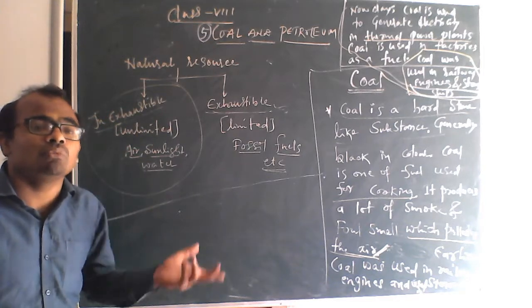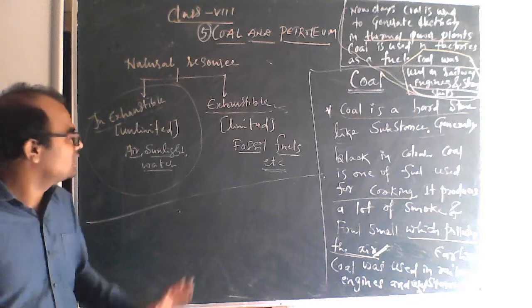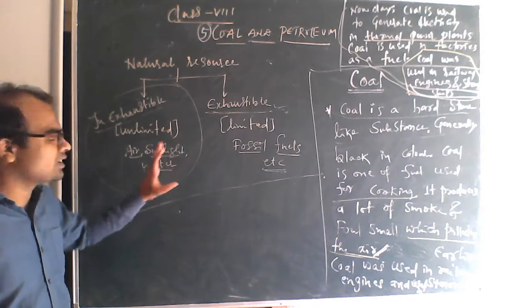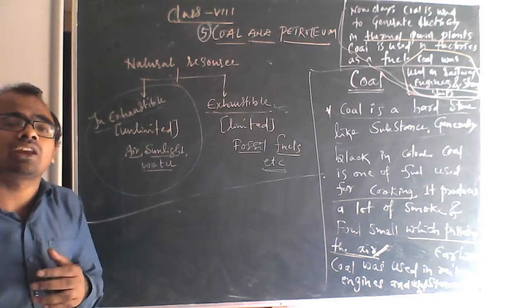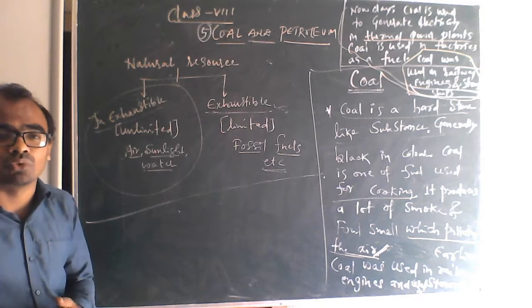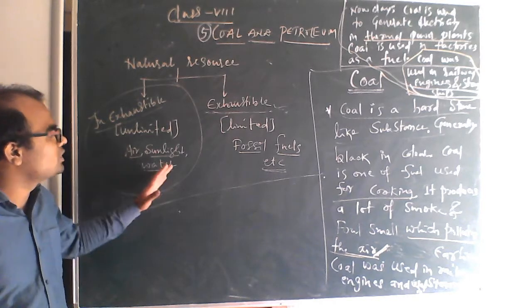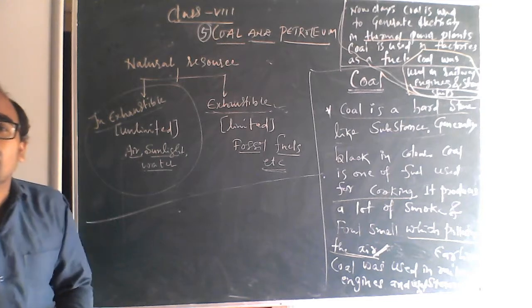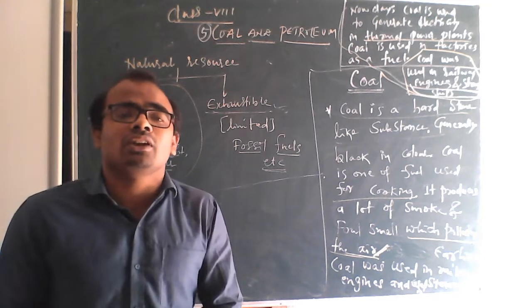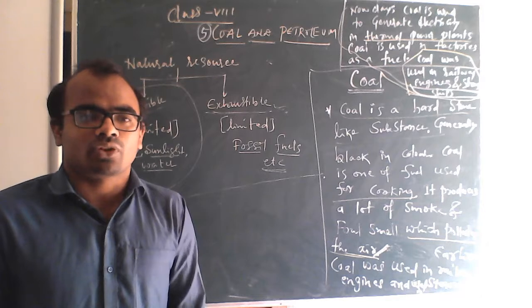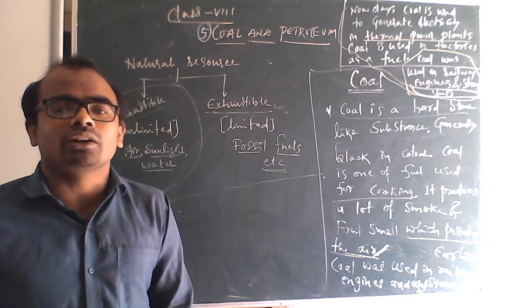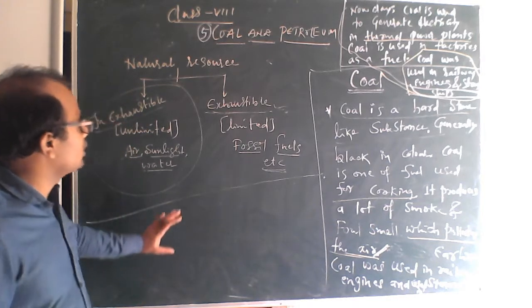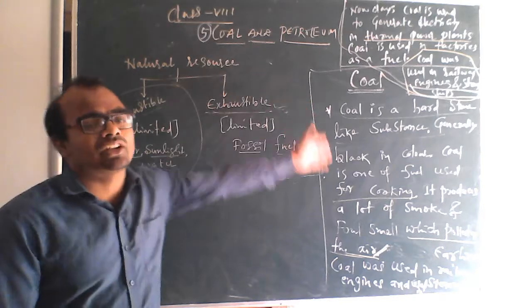These will not finish one day, however much you use them. Which ones are like that? Air, sunlight, water. So all these are inexhaustible. Okay, so you should remember all these things: air, sunlight, water, wind energy. These are inexhaustible natural resources. Okay, I hope you all are clear with all these points. Exhaustible, inexhaustible, and after that coal comes.